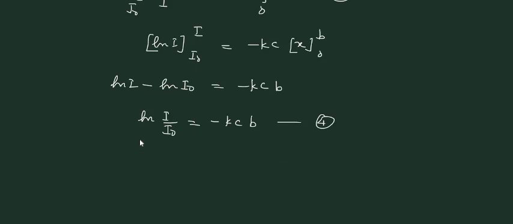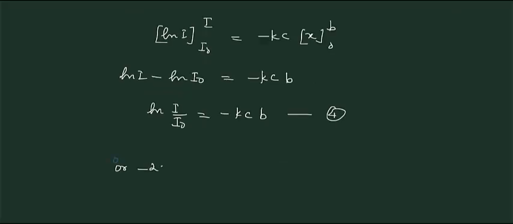Converting natural log to common log, we get minus 2.303 log I by I0 is equal to Kbc. Equation 5 is the Lambert-Beer law.